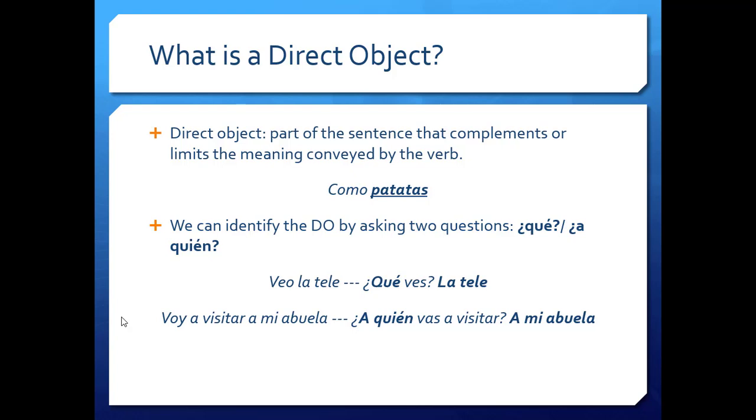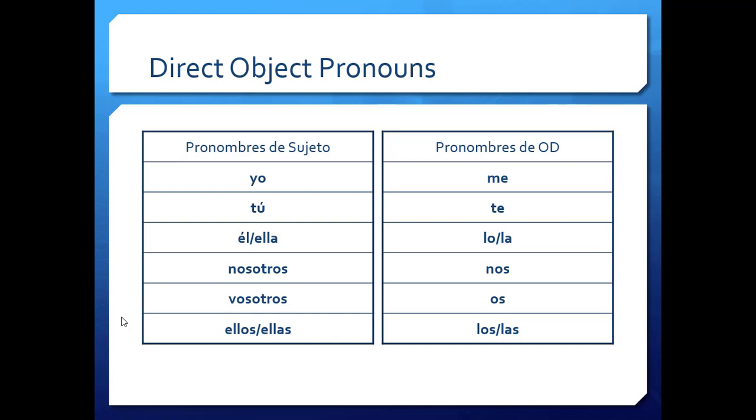So, "veo la tele." What do you see? La tele. "Voy a visitar a mi abuela." What are you going to visit? I know it sounds weird, right? But that's the object of my visit, the person receiving my visit, "a mi abuela." And we have that personal "a" that we talked about a little bit when we talked about prepositions.